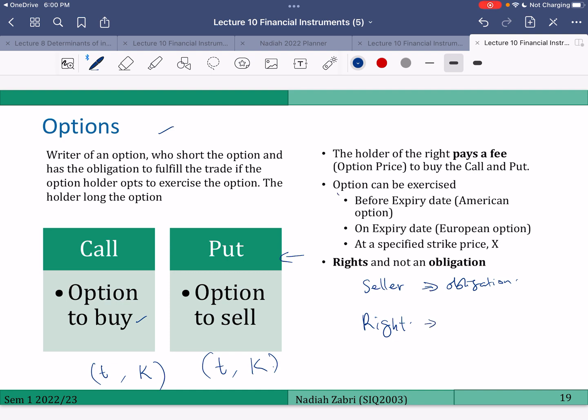For options, there are two kinds. With an American option, they can exercise the right anytime up to time T. So if it is bought at time 0, but the maturity is 6 months from now, they can always exercise their right to buy or sell anytime up to the exercise date. But for a European option, you can only exercise on the exercise date, one specific day only. Okay.